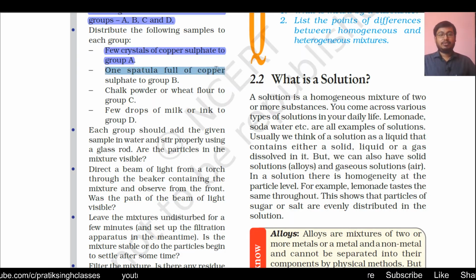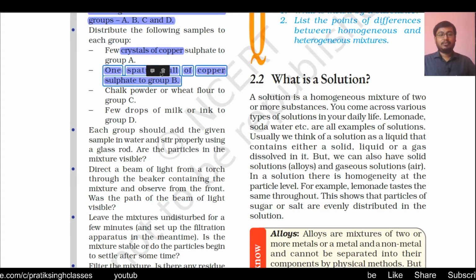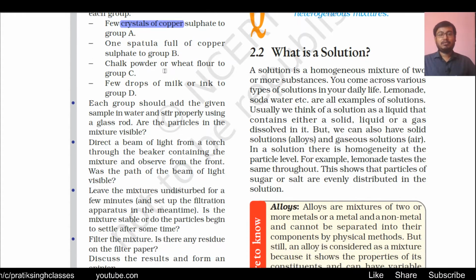One spatula full of copper sulfate to group B. Okay, group B has got one spatula of copper sulfate. First one has got crystals of copper sulfate and the second one has got copper sulfate from a spatula. That means it is in powder form. Chalk powder or wheat flour to group C, and group D has got milk or ink.